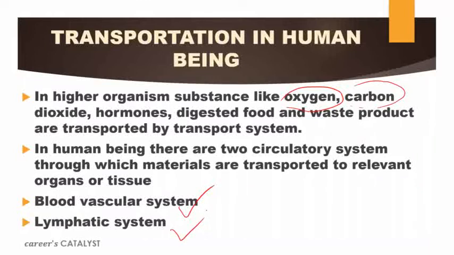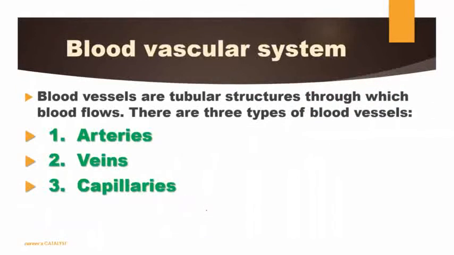By using them, we are able to transport all these materials very easily to the relevant organ or tissue. Here we will discuss both systems in detail. First we will talk about the blood vascular system.